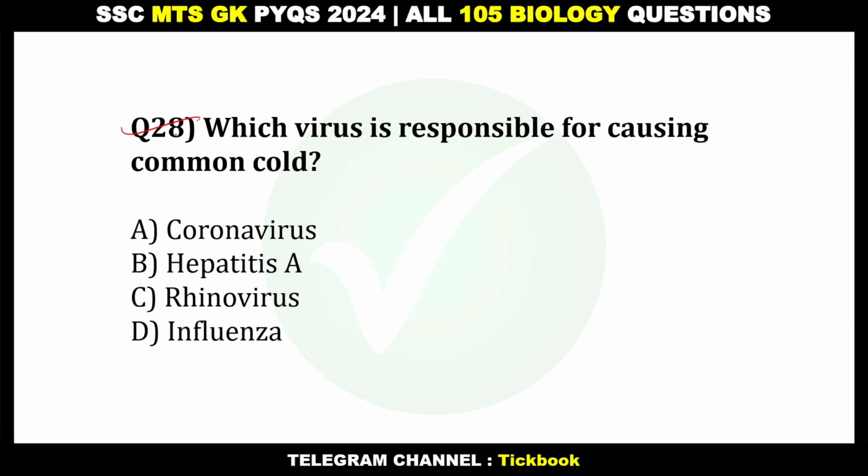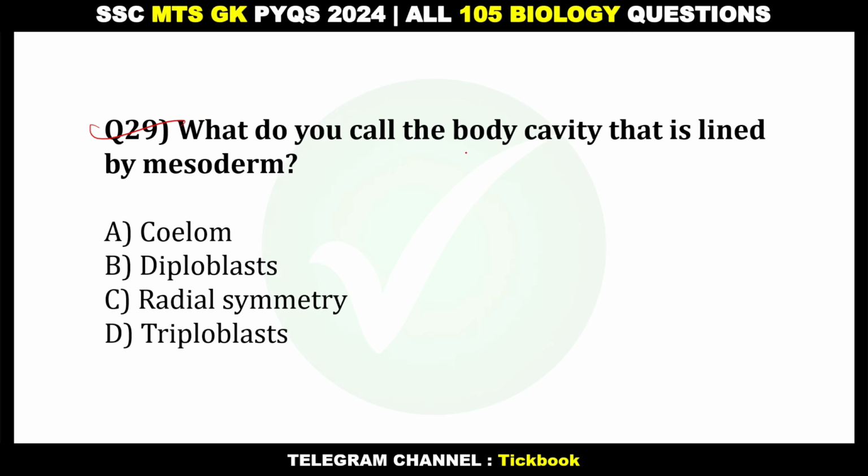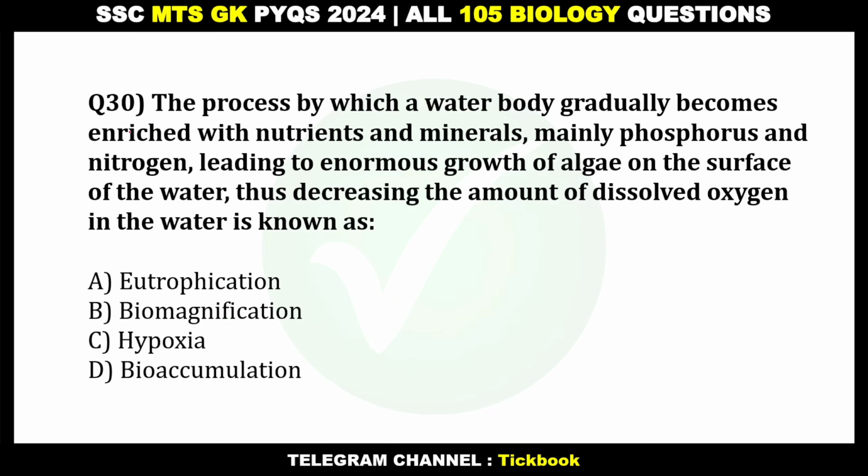So the question number 28. Which virus is responsible for causing common cold? Number C, rhinovirus. 29. What do you call the body cavity that is lined by mesoderm? Number A, coelom. 30. The process by which a water body gradually becomes enriched with nutrients and minerals, mainly phosphorus